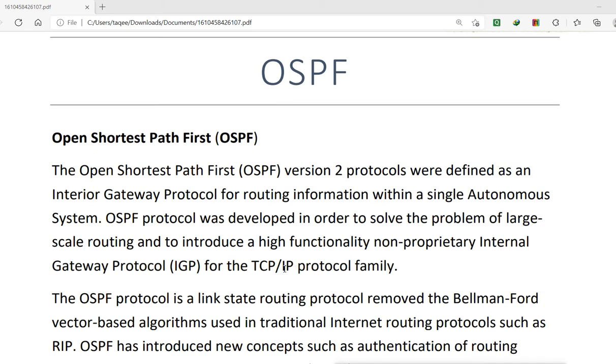So IGRP can support large networks, but it is not configurable for other routers or other networks. It is only for Cisco devices and Cisco networks. So we cannot use IGRP on different routers. RIP was open source, anyone can use RIP, but IGRP was proprietary, and that is why we have OSPF.